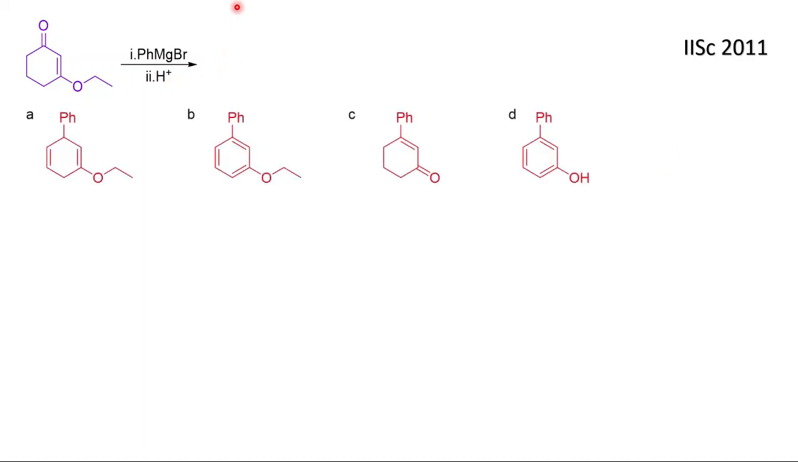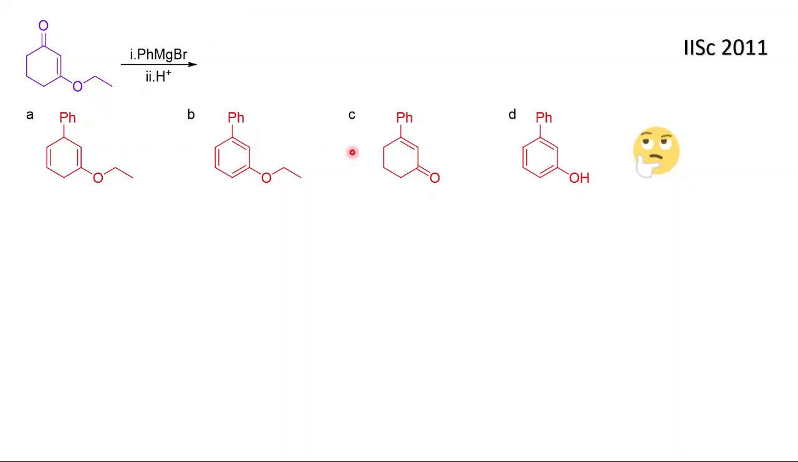As you can see, this question was asked in IISc Bangalore 2011. They have given an alpha beta unsaturated carbonyl compound. First they have reacted it with the Grignard reagent, phenyl magnesium bromide, then H+. So what will be the correct answer? They have given 4 options, and you have to give one answer that will be correct.